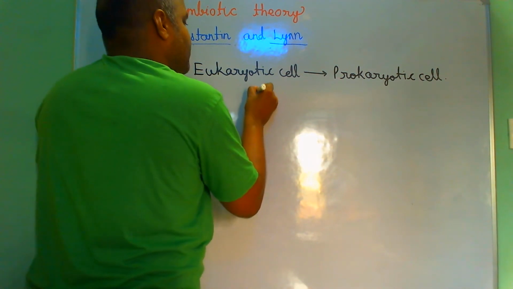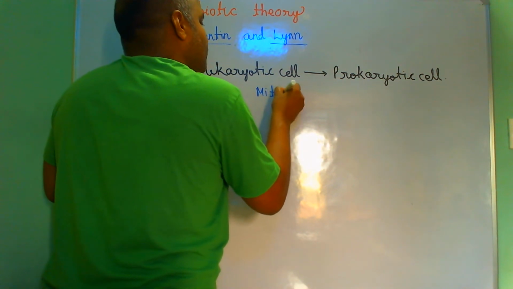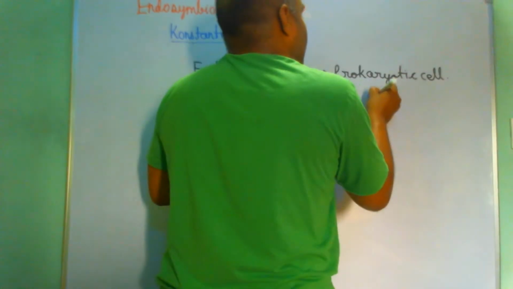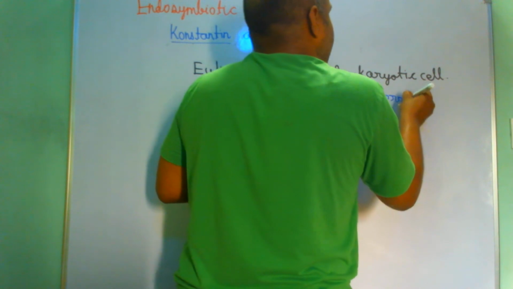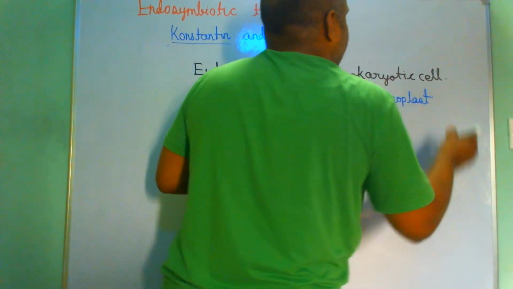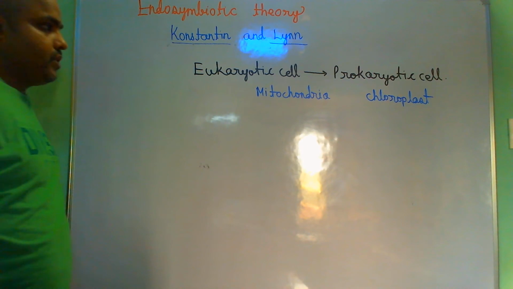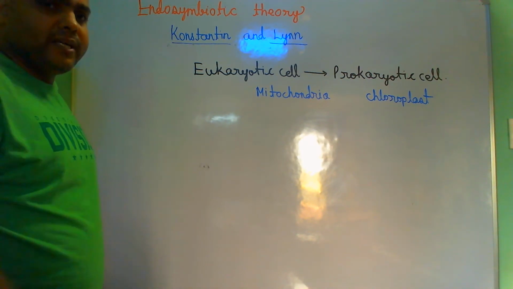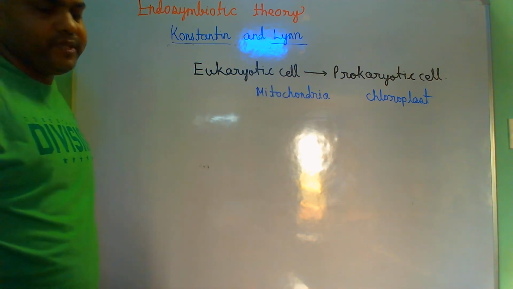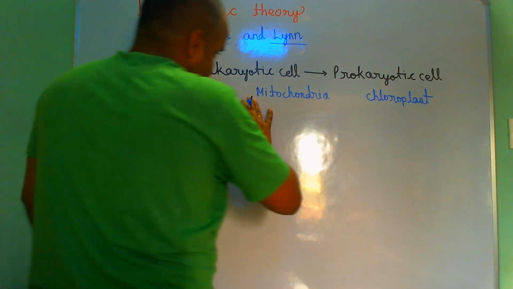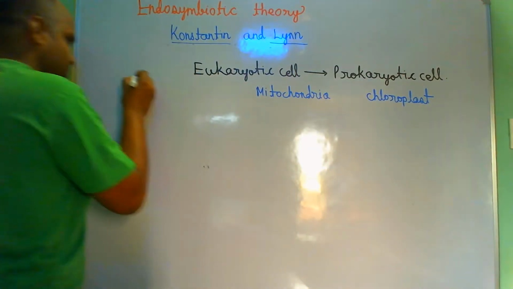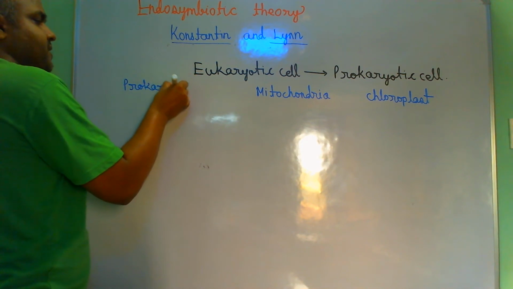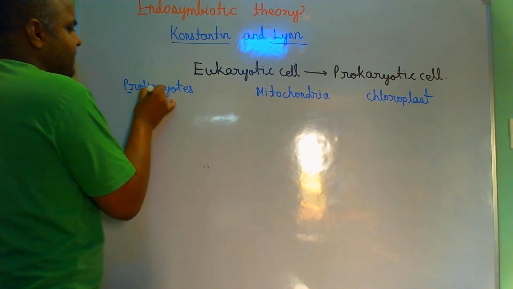The proof they gave was actually of mitochondria and of chloroplast. We all know mitochondria is a cell organelle present in all eukaryotic cells. Chloroplast is a cell organelle present in plant kingdom cells. They are present in the cytoplasm, right? They compared the features of mitochondria and chloroplast with prokaryotes, meaning bacteria. Prokaryotes means bacteria, right? And what they found, let's see.